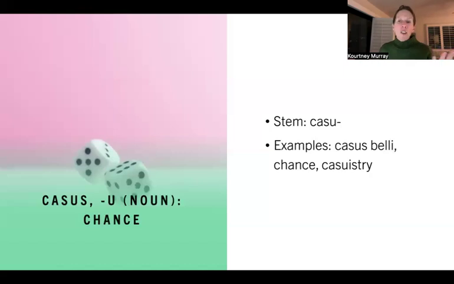Casuistry technically is just using chance events to inform one another, or using the circumstances of a chance event to inform your understanding of another event. It was used quite a bit by the church and church philosophers in medieval and later medieval times to justify certain activities where you couldn't necessarily look to God or to the Bible, right? So if the question is, should a baker get cheaper flour even if he knows it's going to make disgusting bread because he can't afford the more expensive flour? You don't necessarily look to the Bible for that sort of thing. Maybe you do, maybe some of us do, but not everybody did.